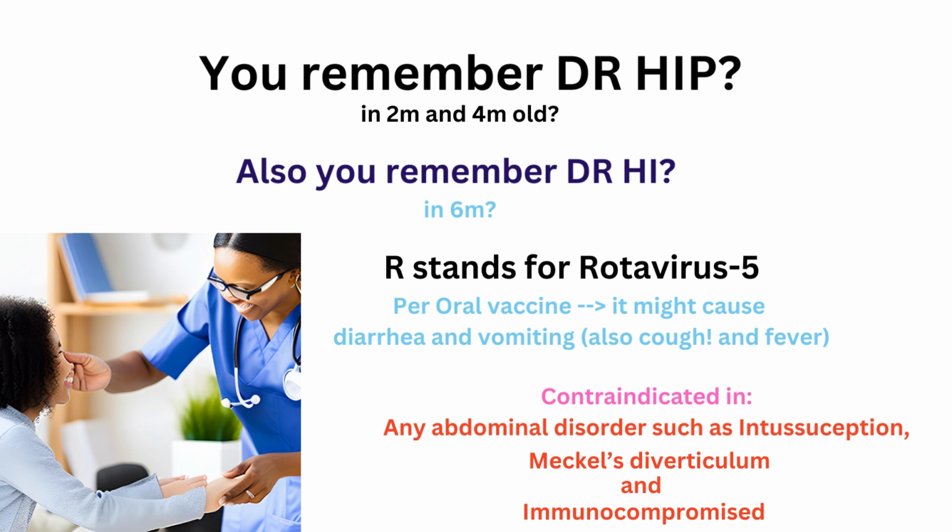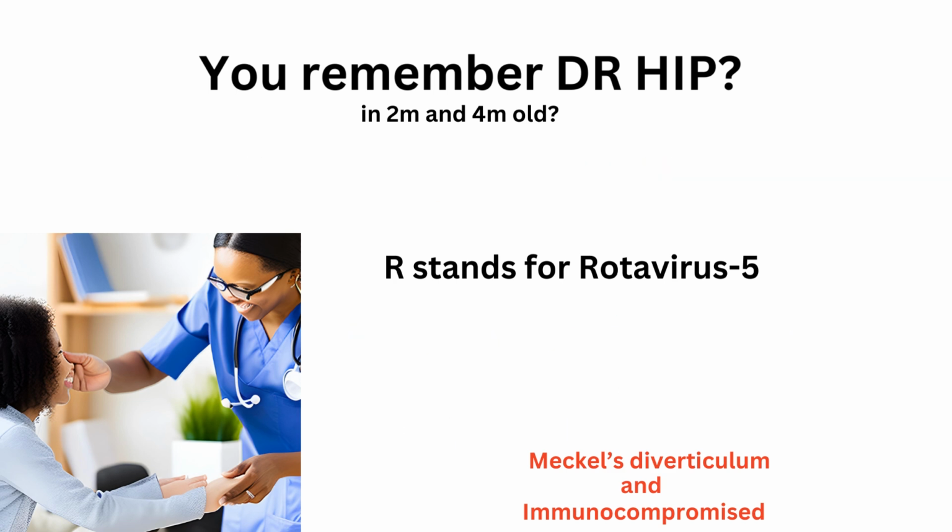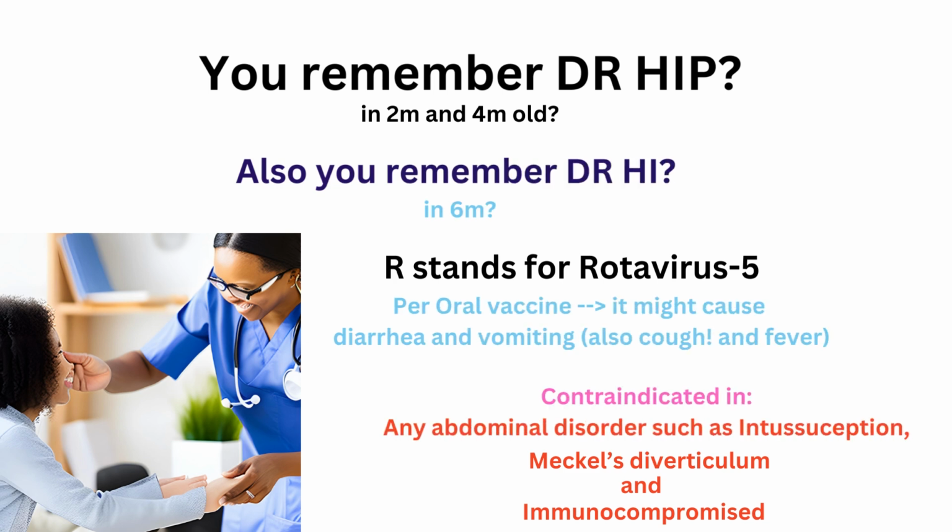So, the rotavirus vaccine is a per-oral vaccine. It might cause diarrhea and vomiting, and it also can cause cough and, like most of the vaccines, fever. So let's see what the contraindications of the rotavirus vaccine are. Any abdominal disorder, such as intussusception, is a contraindication for this vaccine.